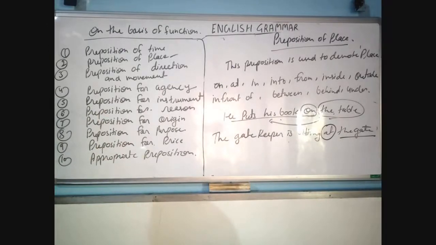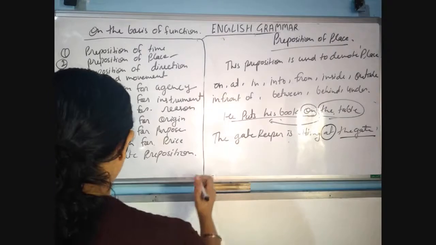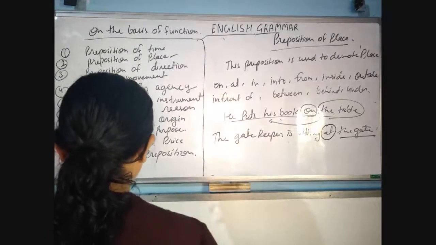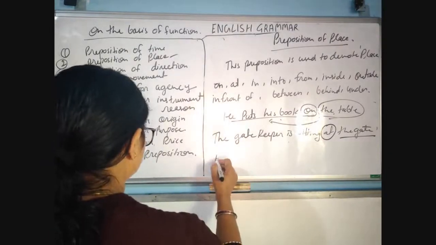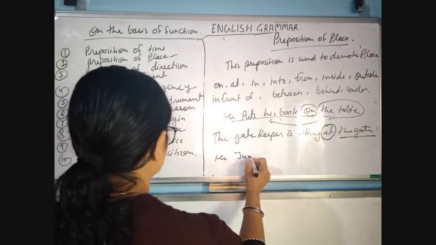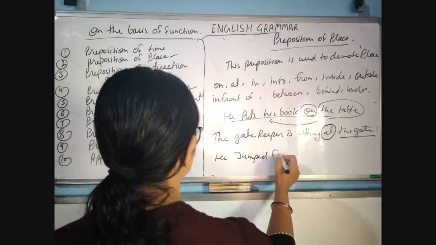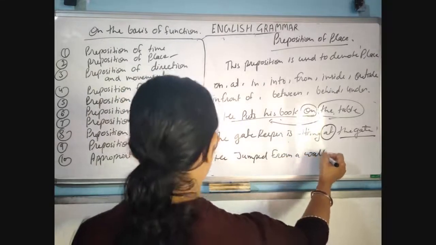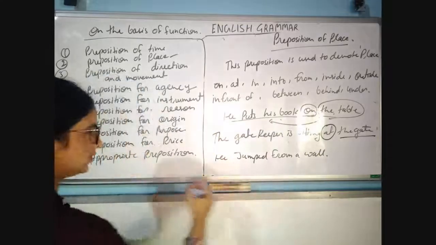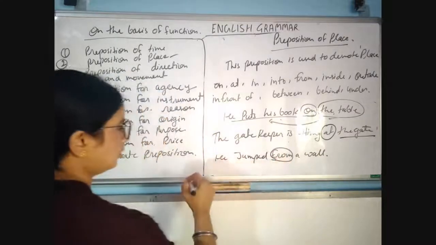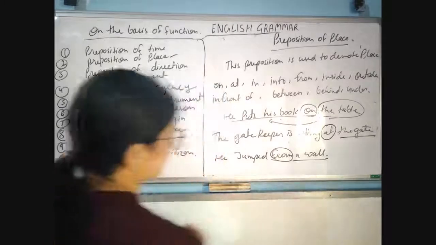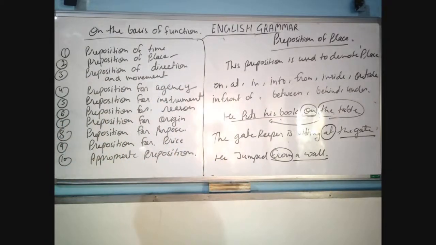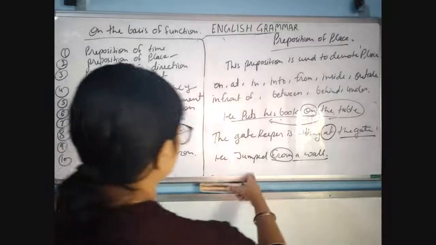And let us know it through one more example. He jumped from a wall. From where he jumped? From a wall. Okay. So this is place. Understood? So these are the prepositions of place. Is that clear?